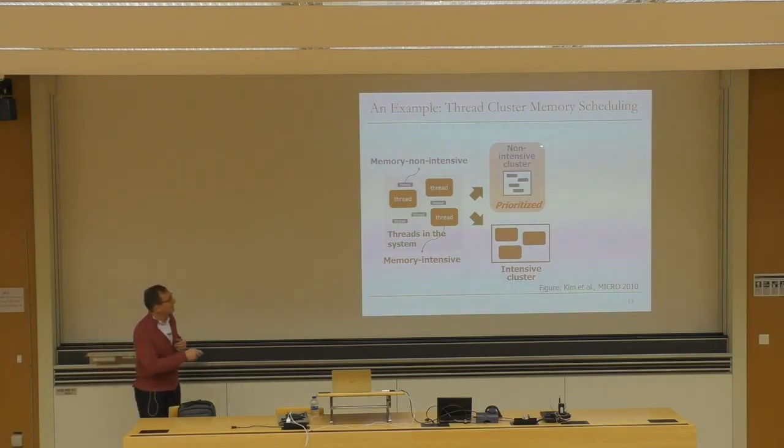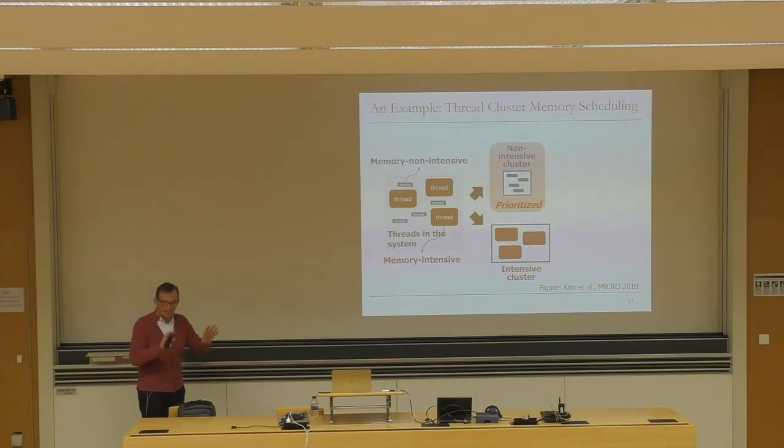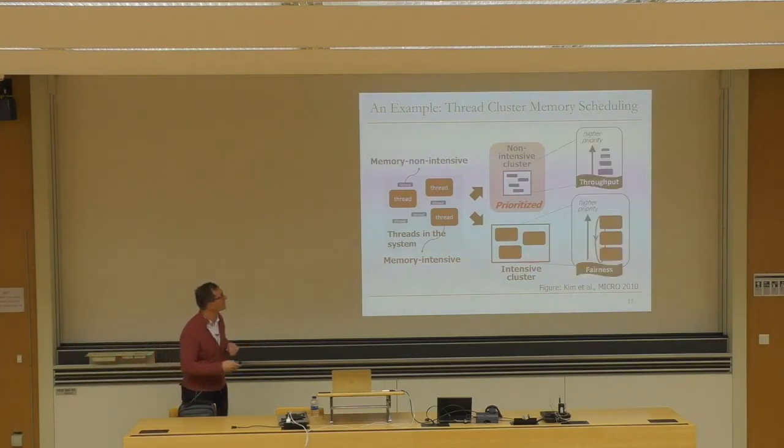If these are prioritized over the intensive cluster, they're not going to deny much service to the intensive cluster because their requests are not as frequent. And also, if the non-intensive applications don't get prioritized, they actually get denied service, assuming the first-ready, first-come-first-served scheduling policy, because these intensive applications generate a lot of requests. They will get delayed behind a queue of many requests coming from these intensive applications. That's the insight in this prior work. And this work will utilize that insight partially to do something different.